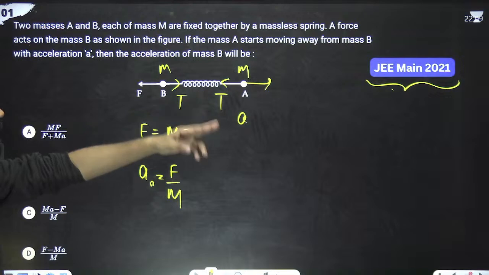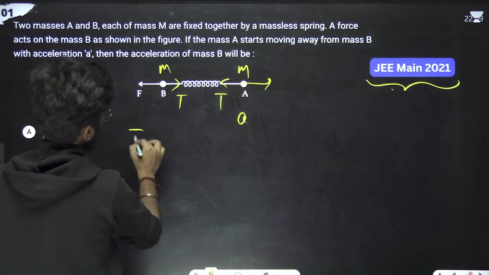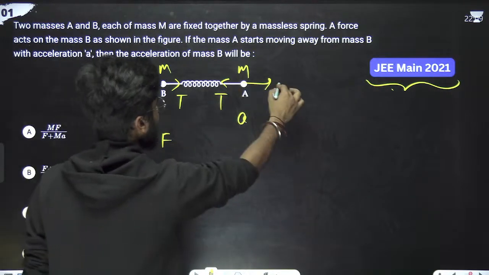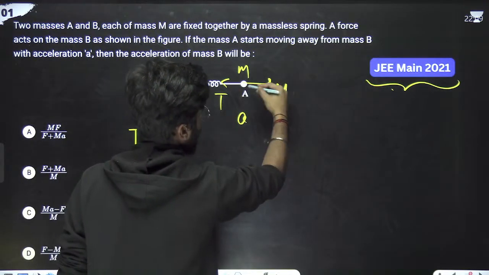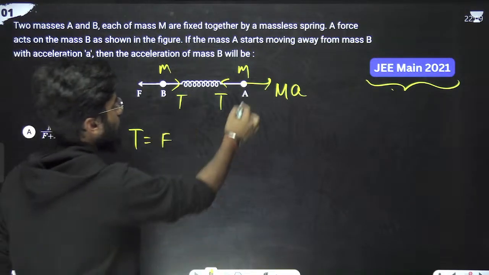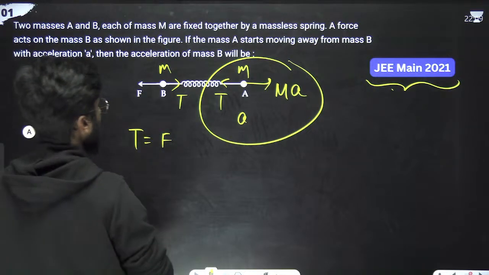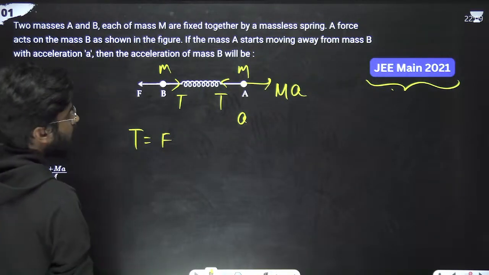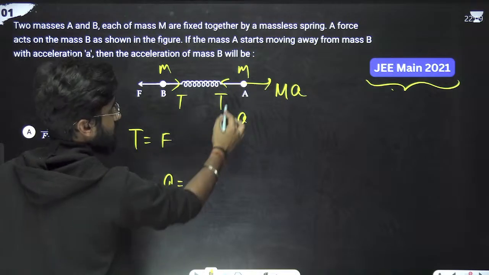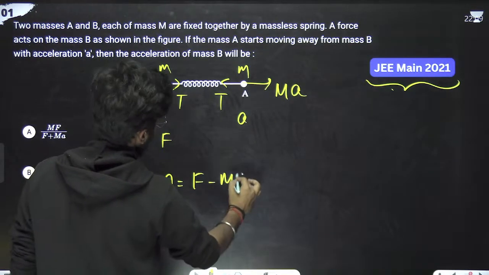And if this is going in this direction, we can also write tension is equal to what? F. Here it is going in this direction with acceleration a, so this force is ma. The acceleration of block B we have to calculate. So acceleration of block B will be equal to this tension is equal to mass M, that is, F minus ma upon mass.